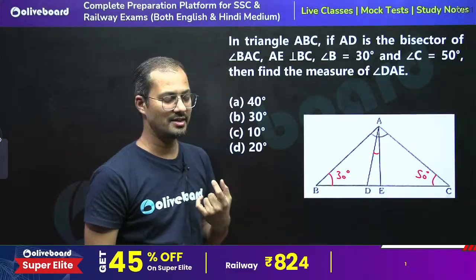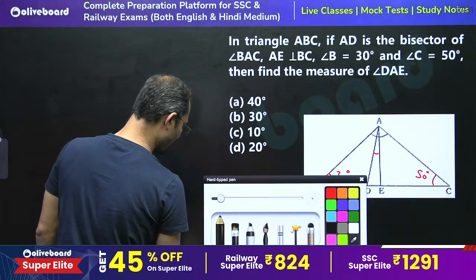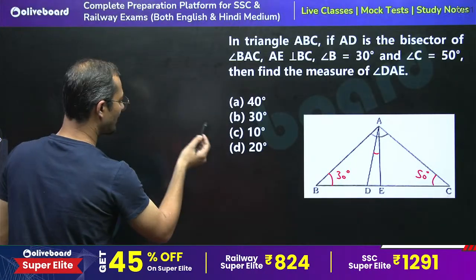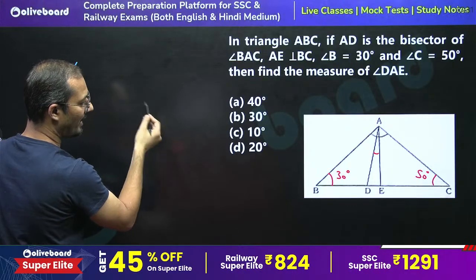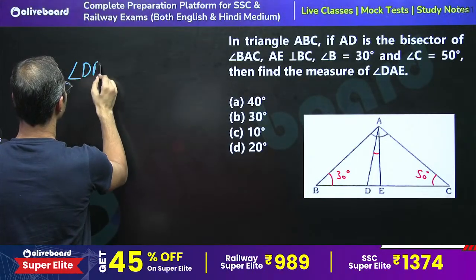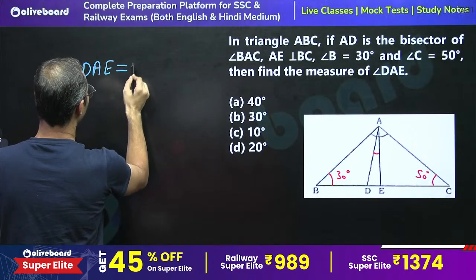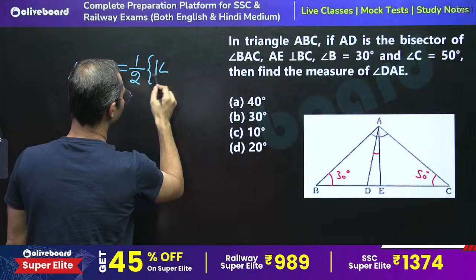That angle is always given by a property, you must remember this. If you don't remember, then try to learn it. The angle between the angle bisector and perpendicular, that is DAE, is always given by half of the difference of the angles made at the other vertices.